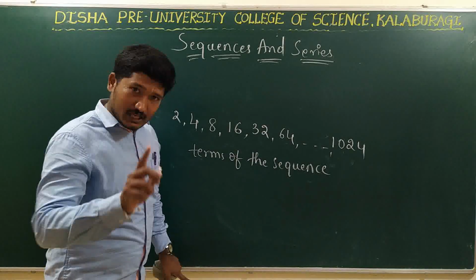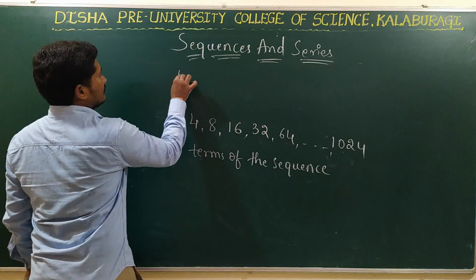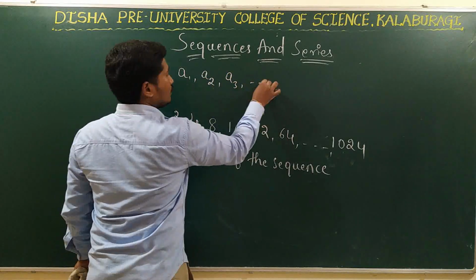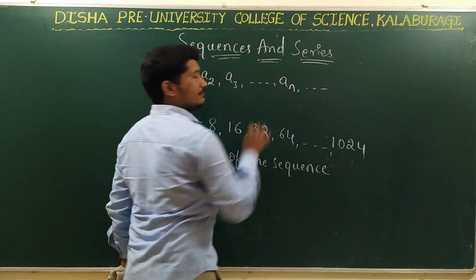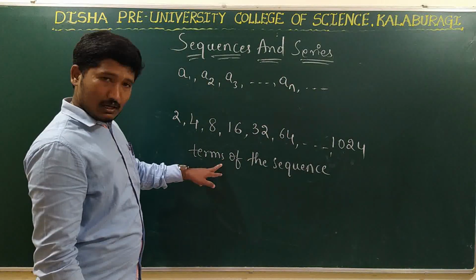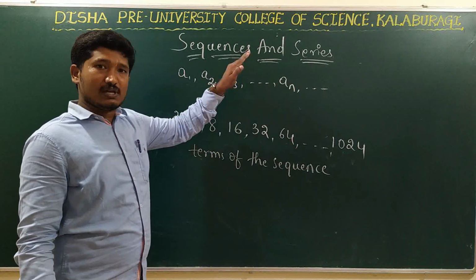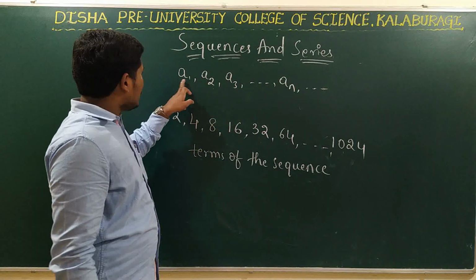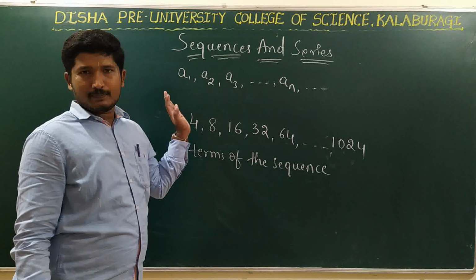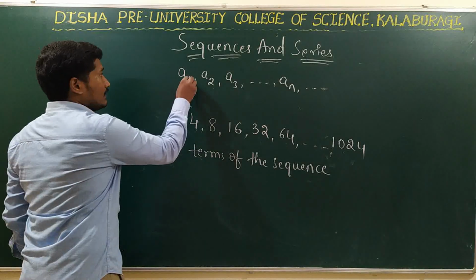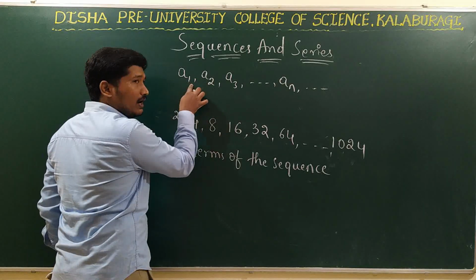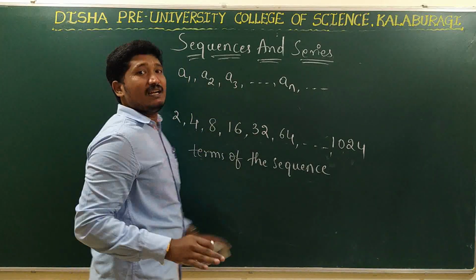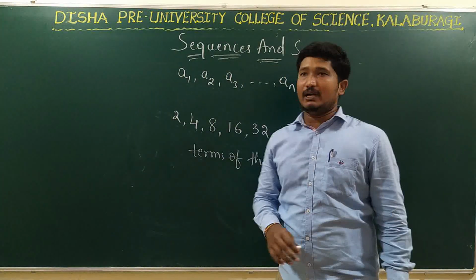And in general, the terms of the sequence are represented like this. That is A1, A2, A3, so on, AN, so on. Right? In general, all the terms of the sequences are represented as A1, A2, A3, so on, AN, so on. Right? Here, this A can be any number, any element, right? And see, I have written subscripts here, that is 1, 2, 3, so on here. Am I right?